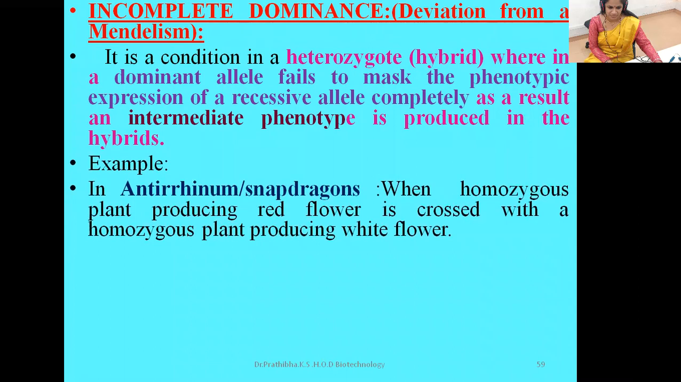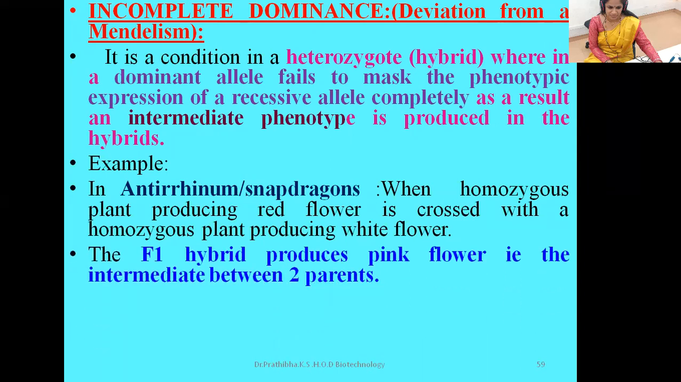Now let us go through an example of incomplete dominance. The four o'clock plant or snapdragon is the best example of incomplete dominance, a deviation from Mendelism. When a homozygous plant producing red flowers is crossed with a homozygous plant producing white flowers, we can understand the concept of incomplete dominance. Here, the F1 hybrid produces pink flowers, which is intermediate between the two parents.